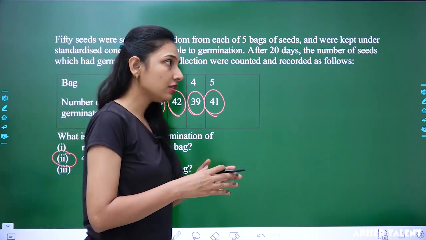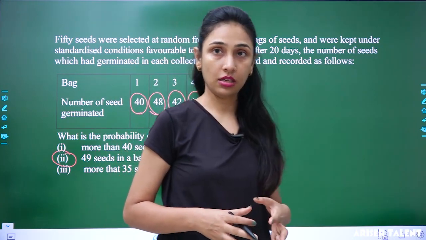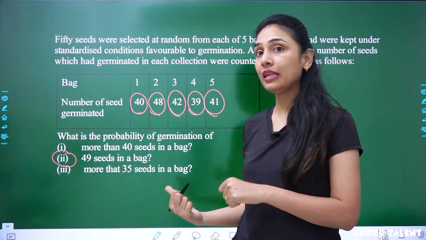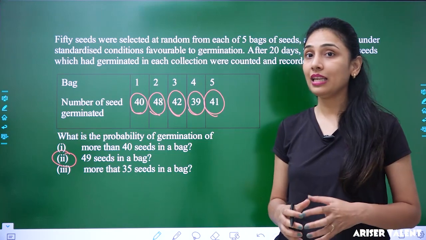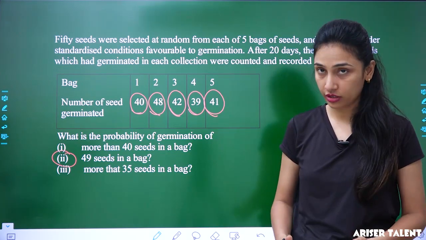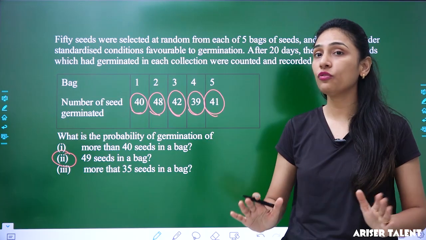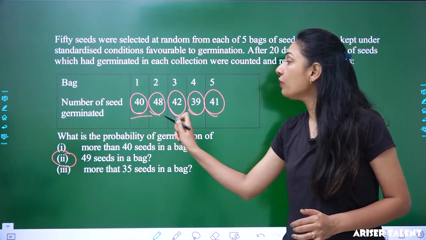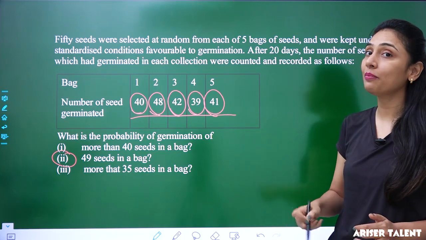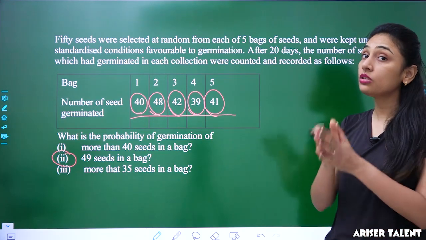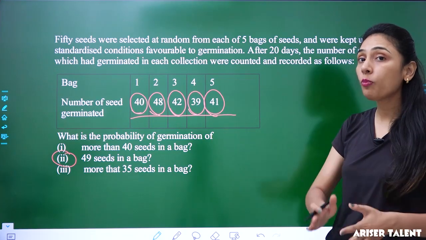When there is no chance of an event happening, that means there is no probability of it. There is surely no probability here of having 49 seeds in the bag. How can it be possible? So there is no possibility, there is no probability.